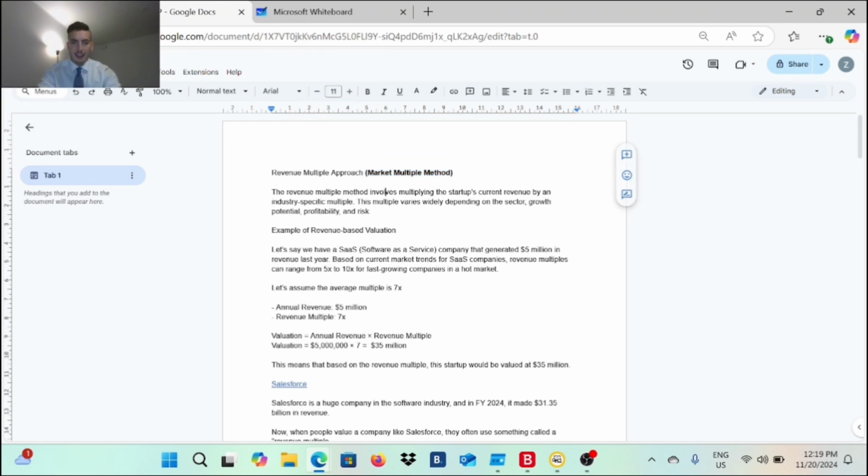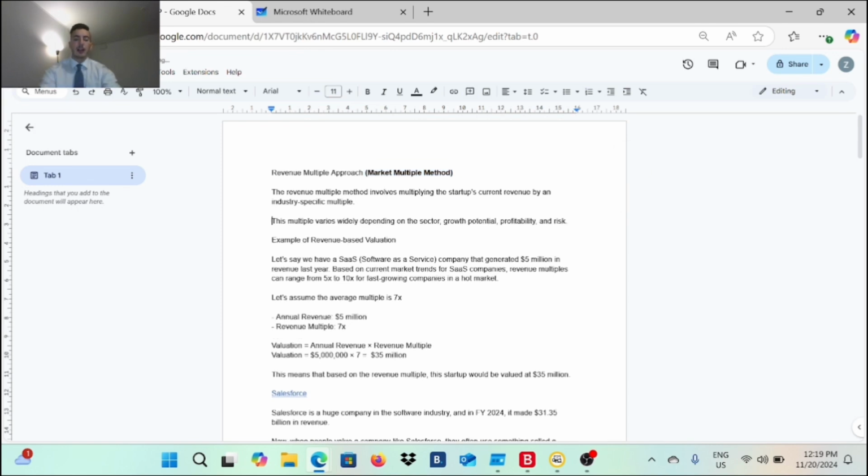All right, so what does that mean? In this method, they take a look at what these startups have already done for the last year, what they had in revenue for the last year, and they also look at which industries they are in right now, and what the revenue multipliers could be for the potential growth that this startup has in those industries. And they calculate that over what they had in revenue for the last year. So that's exactly what that means.